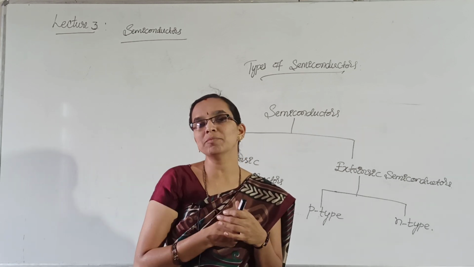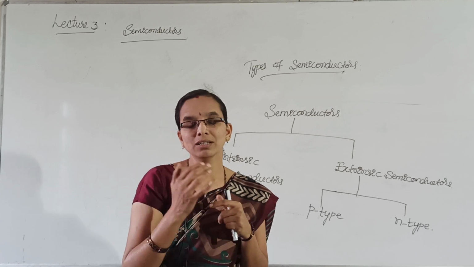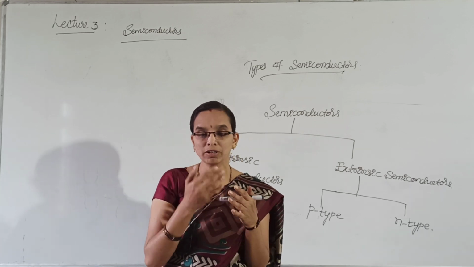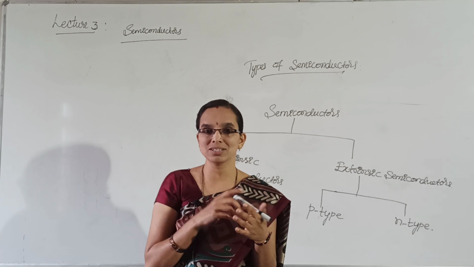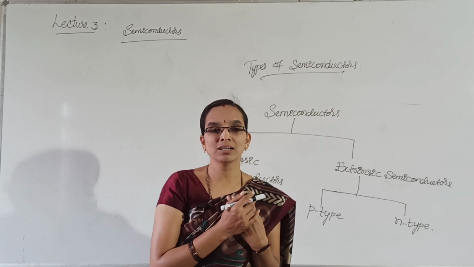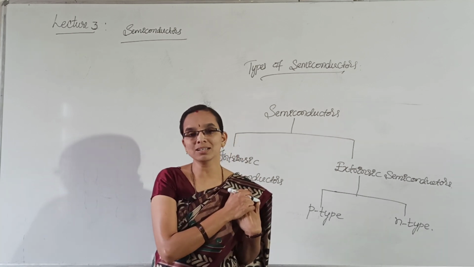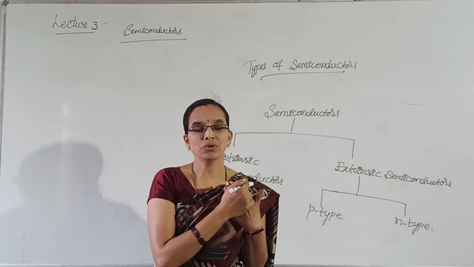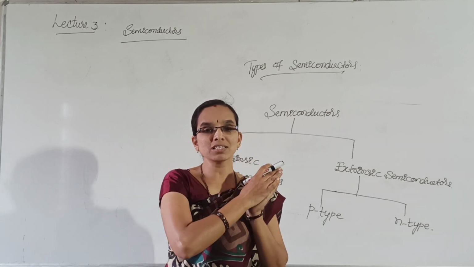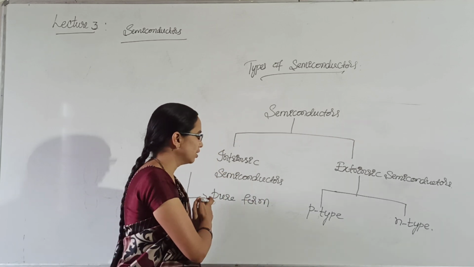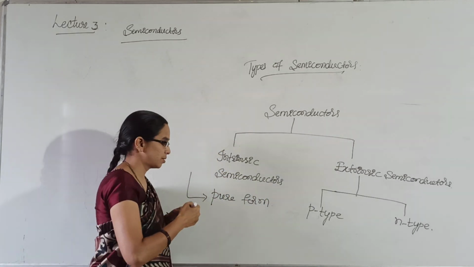The raw semiconductor materials available in nature go through many chemical reactions and then we get pure semiconductor crystals. Those pure semiconductor crystals are nothing but intrinsic semiconductors.